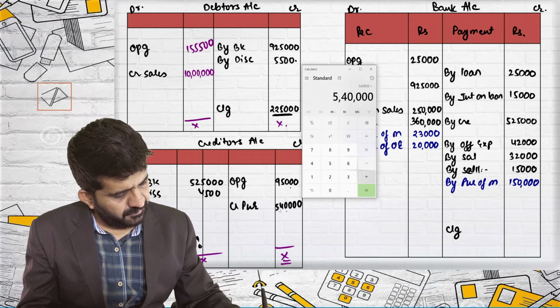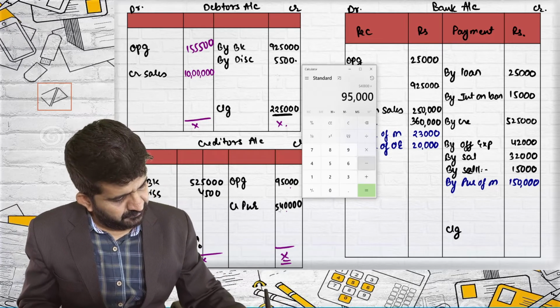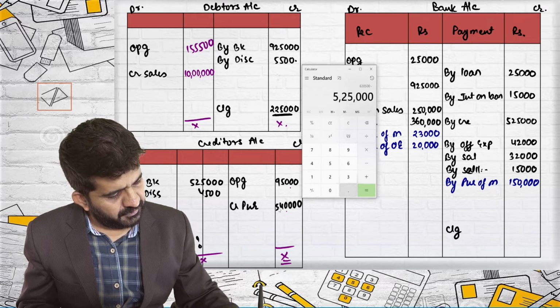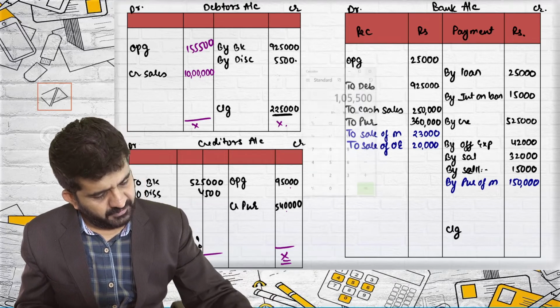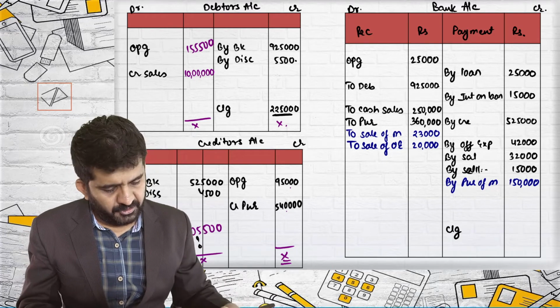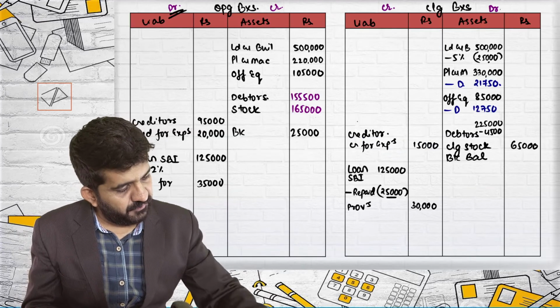5,40,000 plus 95,000 minus 4,500 minus 5,25,000. It is 1,05,500. Creditors will go in closing balance sheet, liability side, 1,05,500.